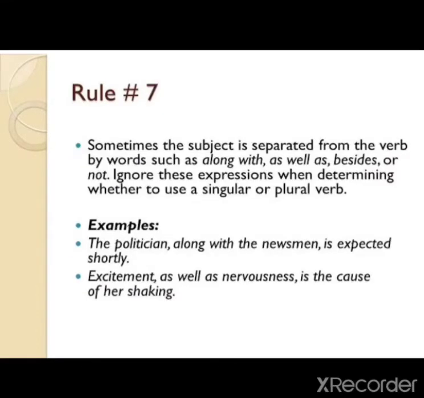Now let us move towards the next rule. We have already learned all these rules as well, that sometimes there are words like along with, as well as, besides. So here in the sentences, wherever you use these, you have to note down that you will be writing the verb according to the subject.